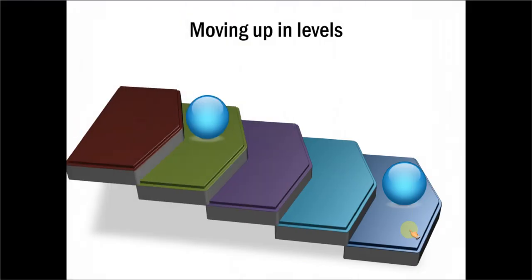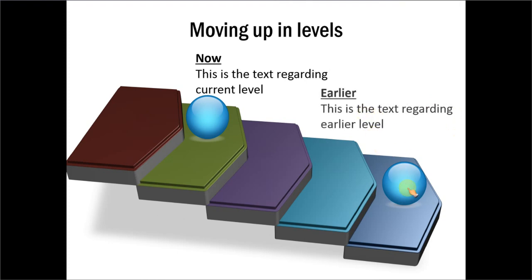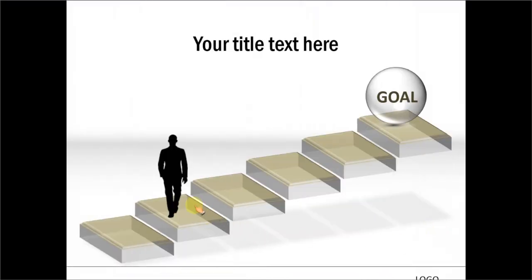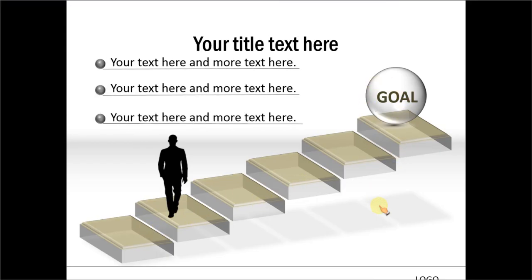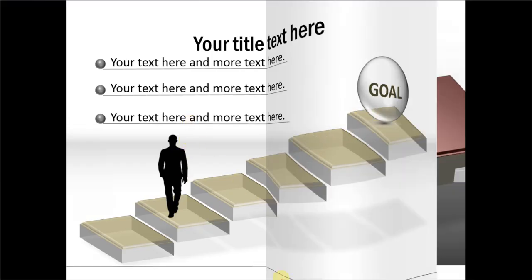Let me give you another example, and this is about moving up in levels. Here we talk about the current level, which is about this, and we talk about the earlier level, which is about this, and this is a very beautiful conceptual slide. Let me take another example here, and here we show how a person progresses through the various steps to reach the goal, and you can here add your own text to explain the details.